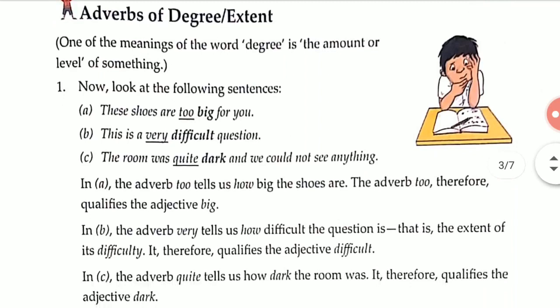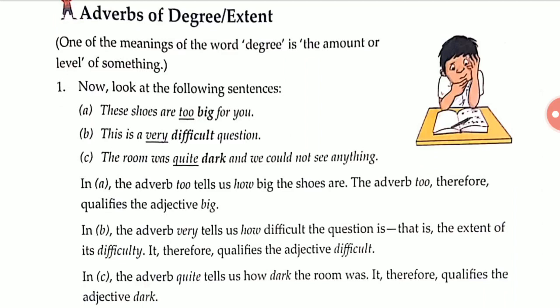First, now look at the following sentences. A. These shoes are too big for you. B. This is a very difficult question. C. The room was quite dark and we could not see anything. Okay, these are the examples. In sentence A, the adverb tells us how big the shoes are. We are talking about amount or level, right?